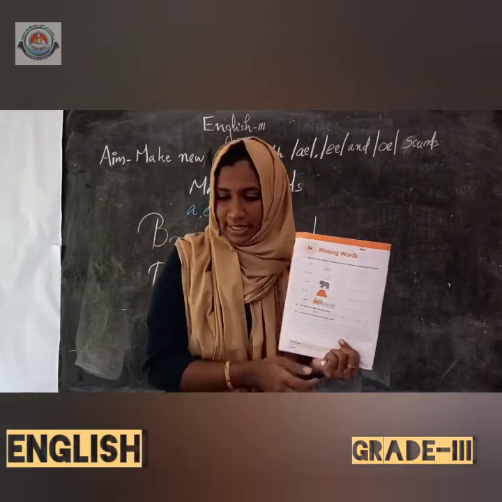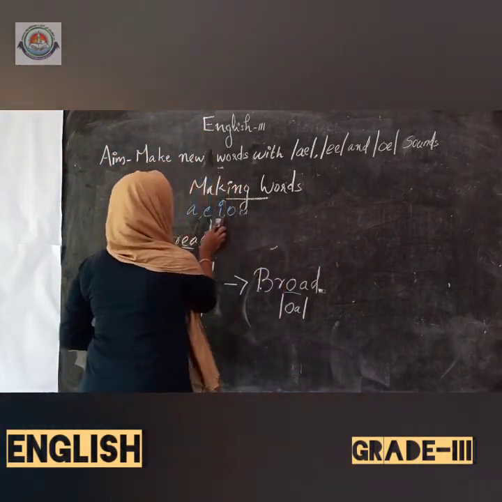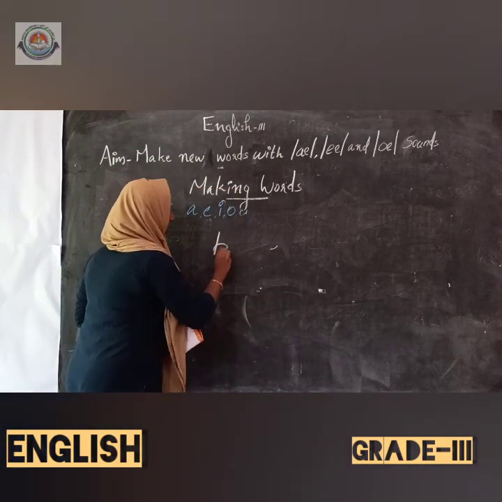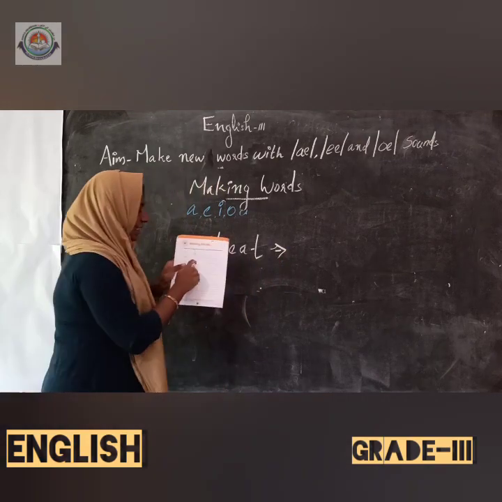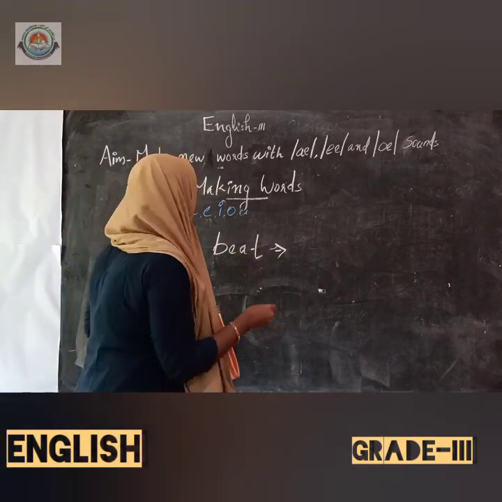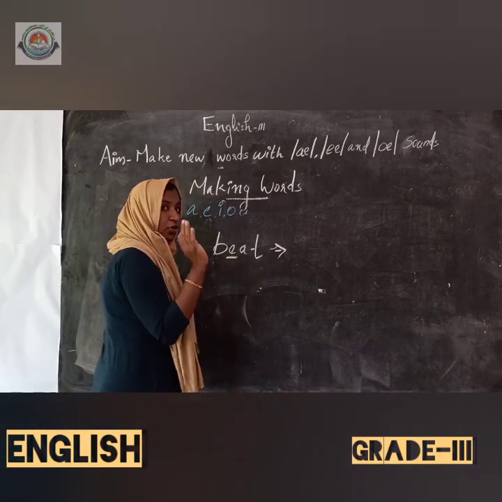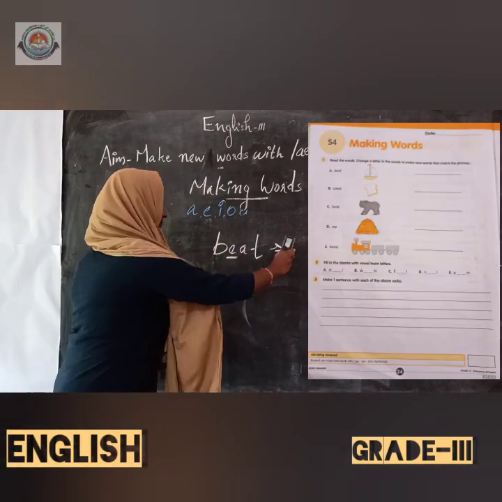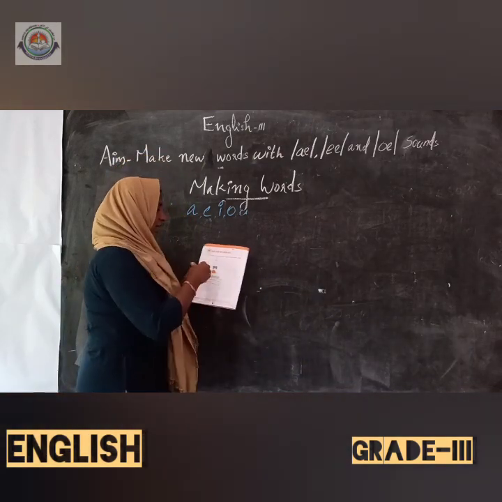So for example, B-E-A-T, and the picture is, yes, it is a boat. So we can change this letter E and add a new letter. So here we have a word.